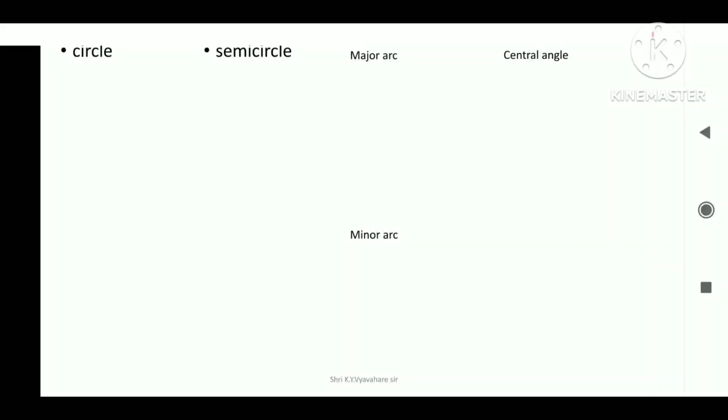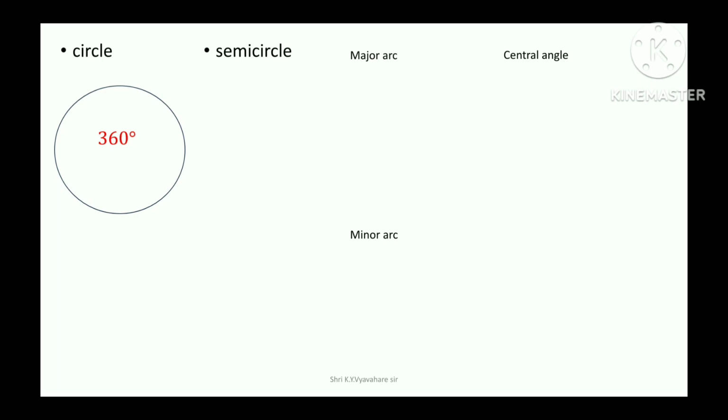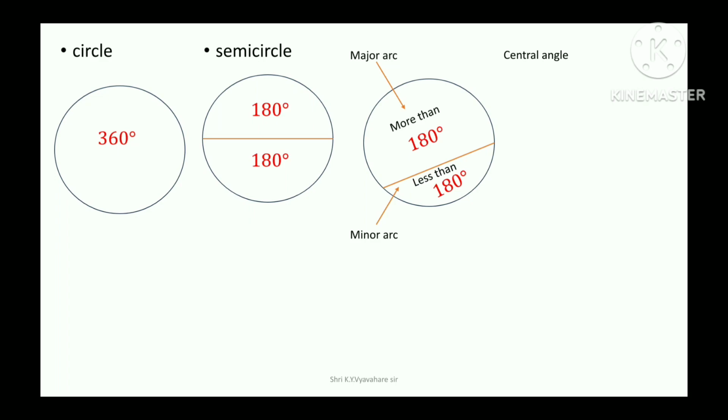Circle. Circle has angle 360 degree. Semicircle has angle 180 degree. Major arc is more than 180 degree. Minor arc is less than 180 degree. Central angle x degree.